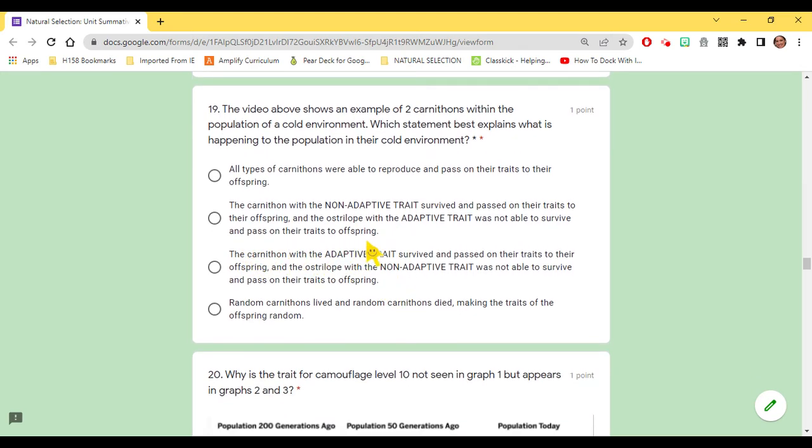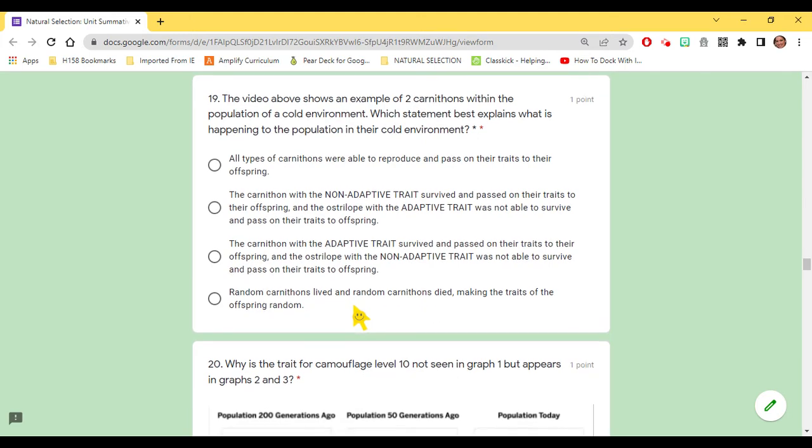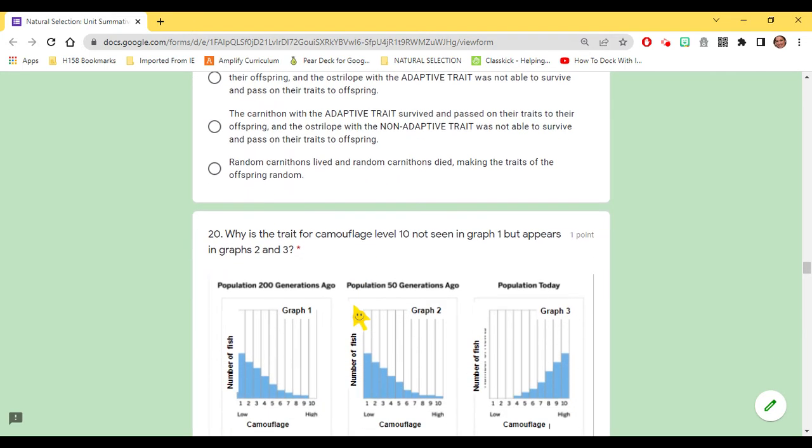The carnithon with the adaptive trait survived and passed on their traits to their offspring, and the australope with the non-adaptive trait was not able to survive and pass on their traits to offspring. Random carnithons lived and random carnithons died, making the traits of the offspring random.